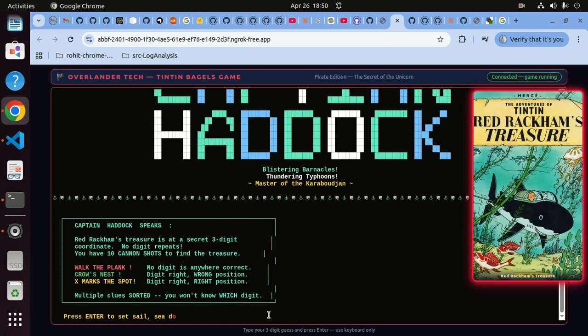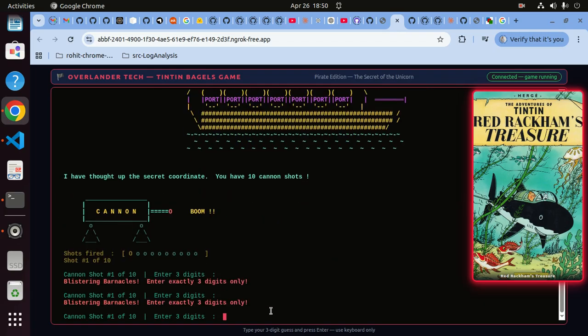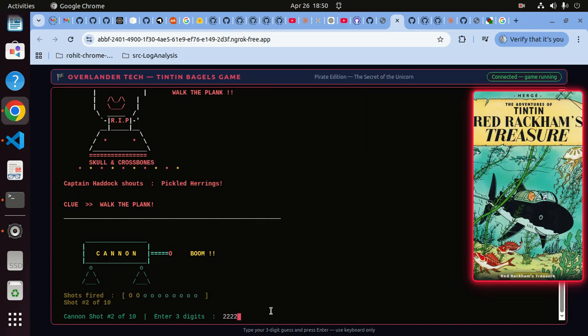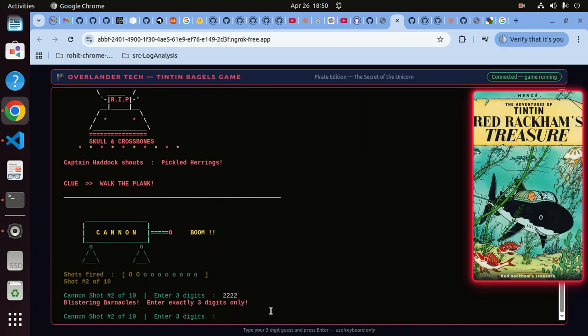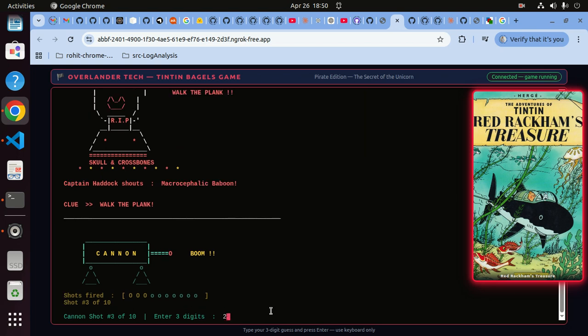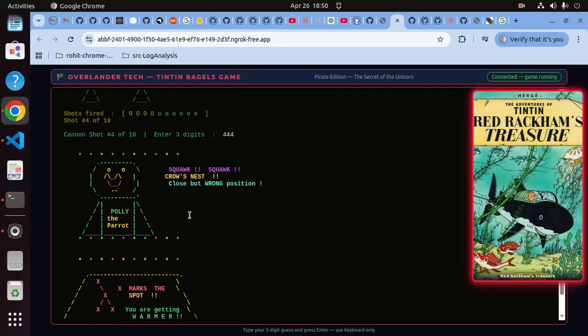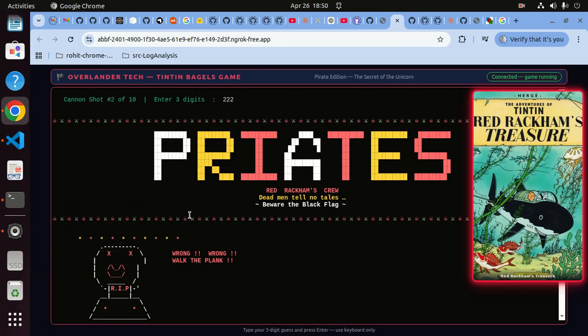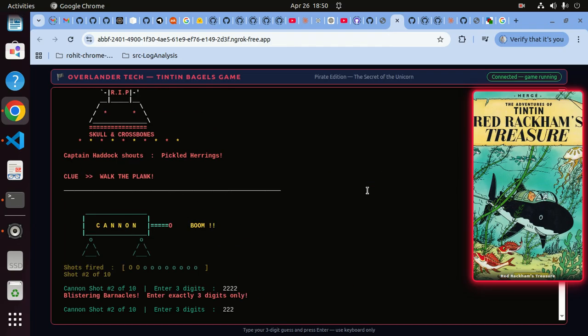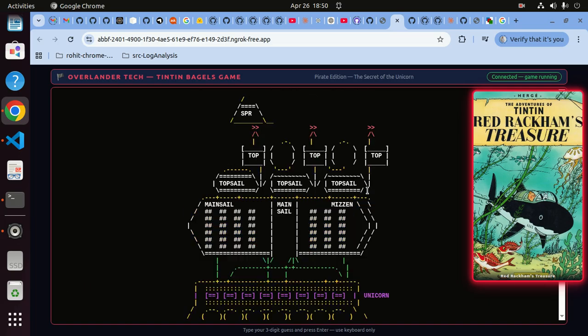So the game right now is very basic. I'll just quickly go through this. I don't really want to spend too much time on this. So you'll come up with some digits and you'll keep on trying to guess what that number is. If you guess it properly, it'll give you something else. It'll say yeah, X marks the spot. And this is supposed to be pirates, but it got spelled wrong. Pirates got spelled wrong again.